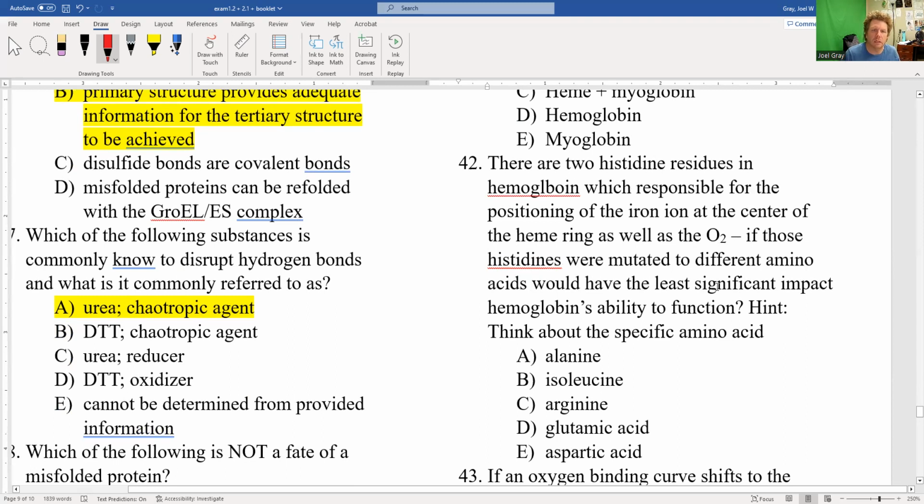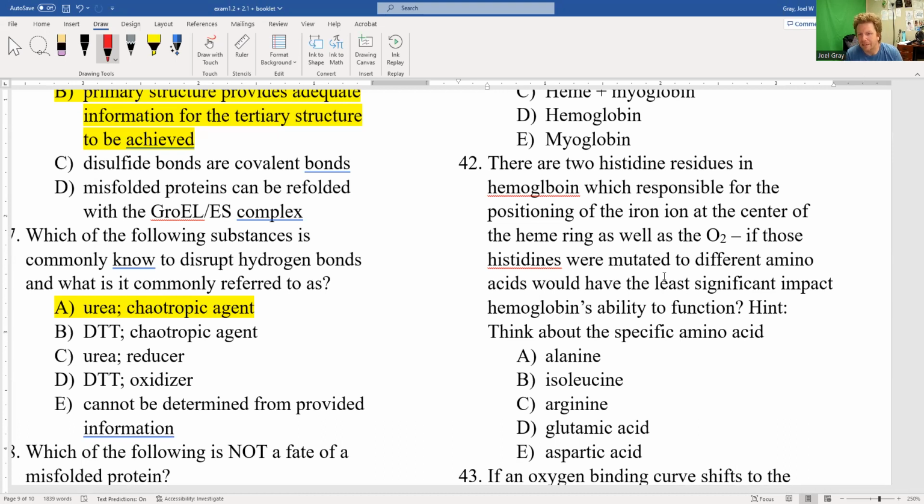So we have these histidines that help coordinate and position the iron ion, help the O2 bind. If we were to mutate this, which would be the best candidates to mutate it with?